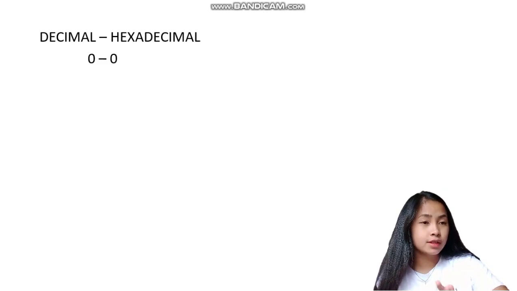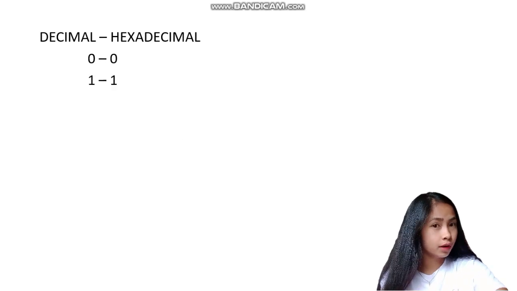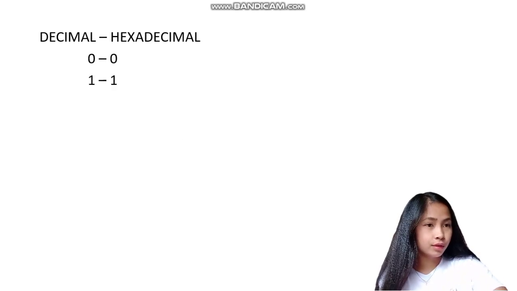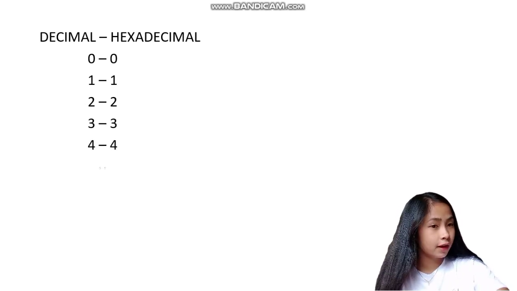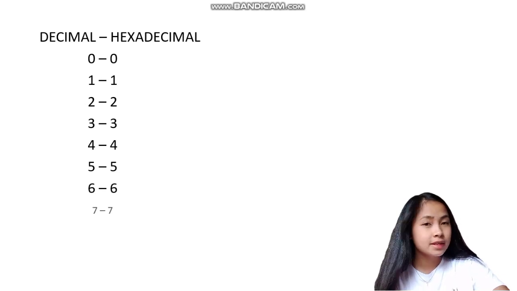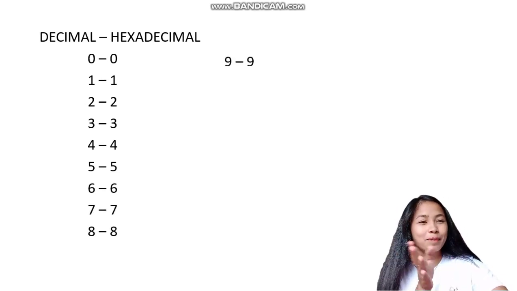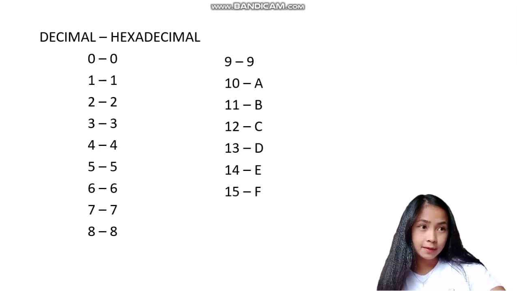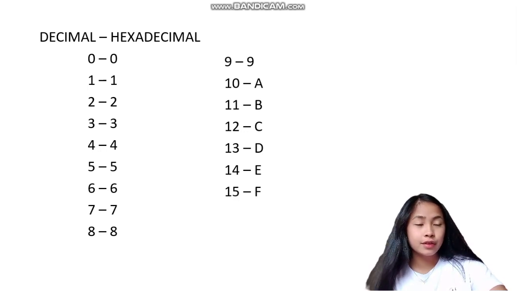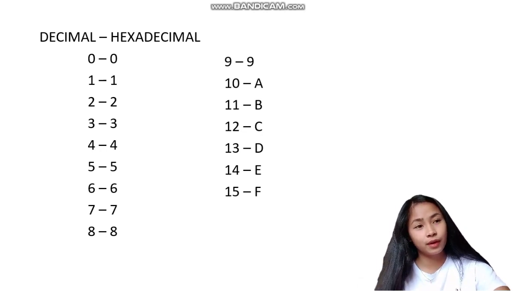So decimal to hexadecimal: 0 corresponds to 0, 1 corresponds to 1, 2 corresponds to 2, 3 corresponds to 3, 4 corresponds to 4, 5 corresponds to 5, 6 corresponds to 6, 7 corresponds to 7, 8 corresponds to 8, 9 corresponds to 9, and 10 corresponds to A, 11 corresponds to B, 12 corresponds to C, 13 corresponds to D, 14 corresponds to E, and 15 corresponds to F.